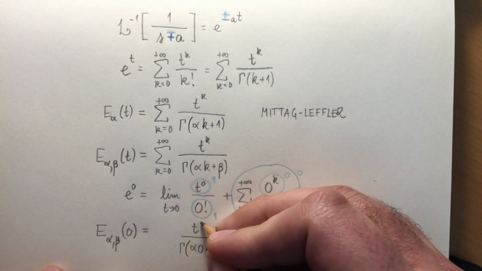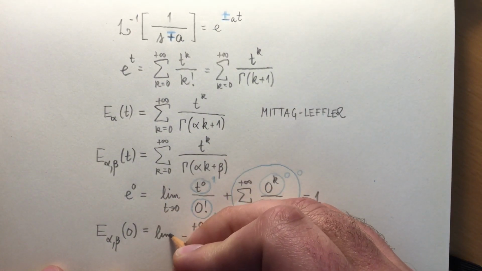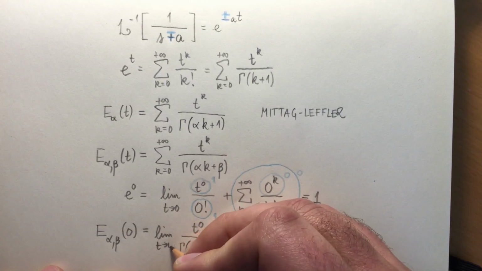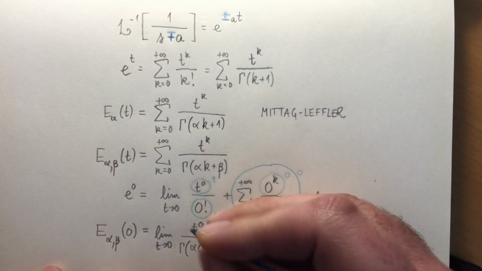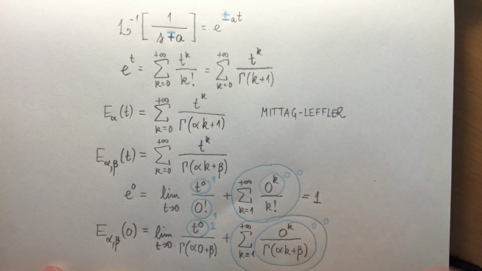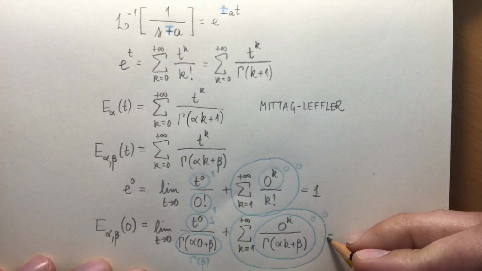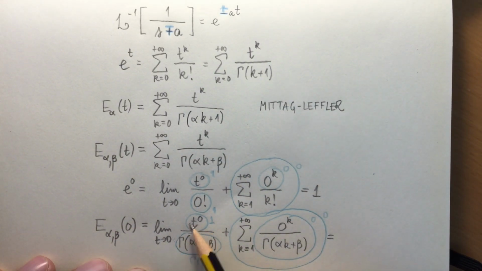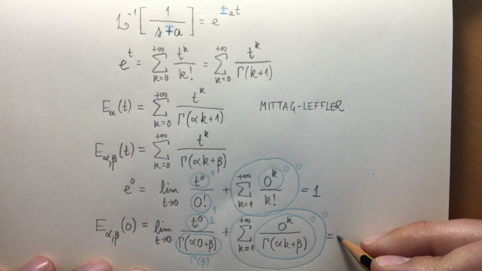Put here t power 0, take the limit as t goes to 0, and now I have a numerator which is 1, and a denominator which is constant. Since what is inside the limit is constant, the limit is equal to 1 over gamma of beta.